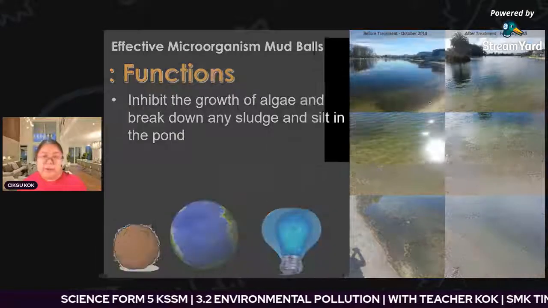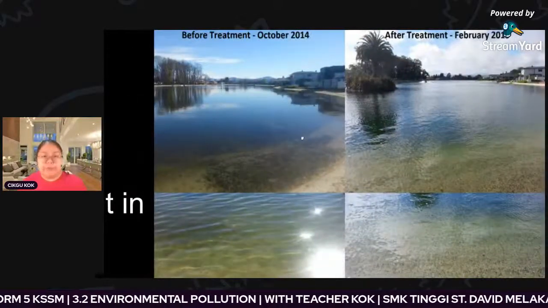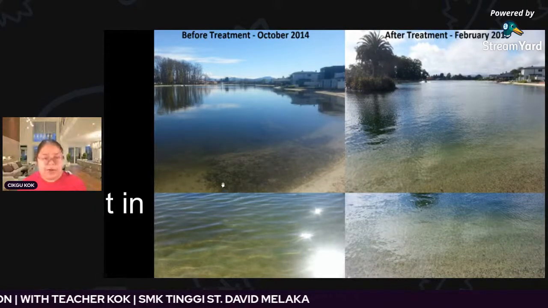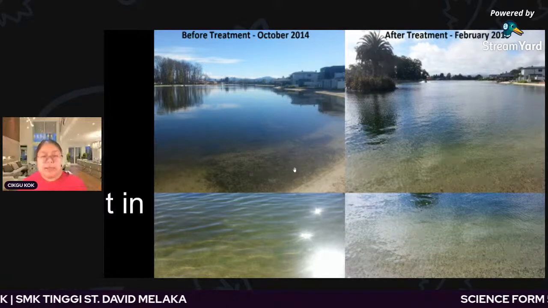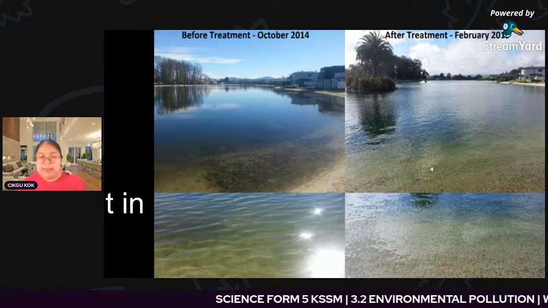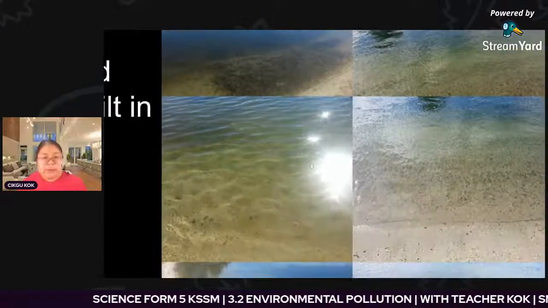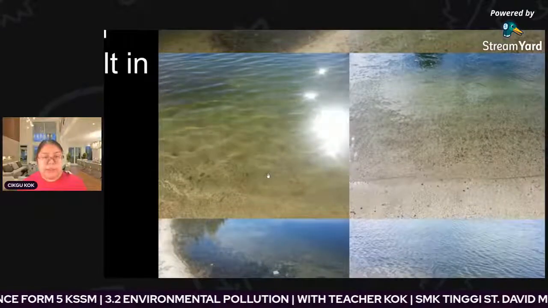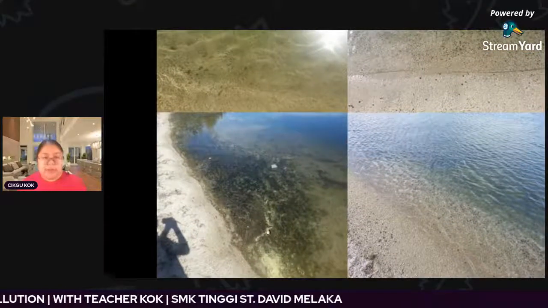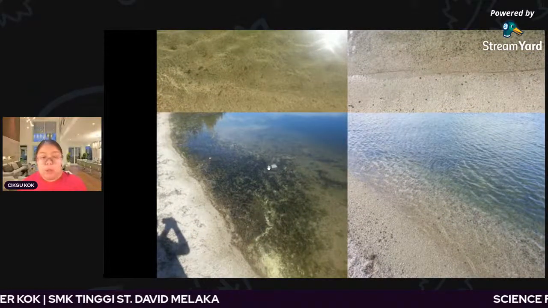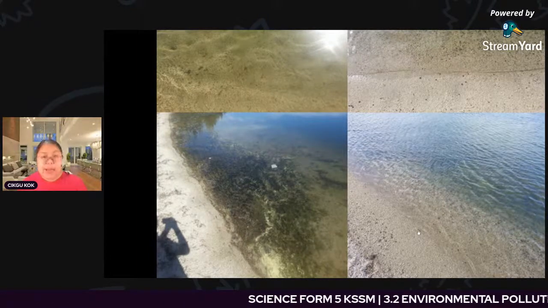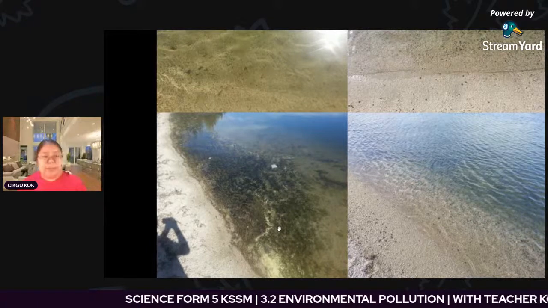You can see very clearly before and after. So this one is before they use the EM mud ball treatment. You can find they got green color, dark green color. This one is algae. After they put the mud ball, you can find the situation becomes clear. This is also another diagram. You can see a little bit of green color. From here, they totally don't have it. And the last one shows a very clear one. This all was an algae bloom. So that means when they use the EM mud ball, they can reduce the growth of the algae. So this one is an example diagram.